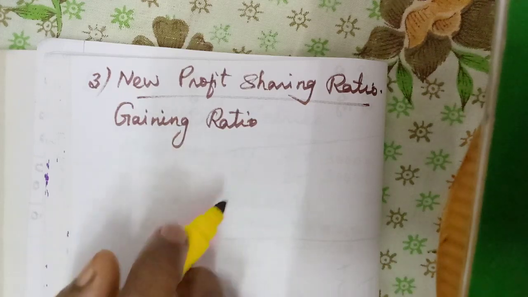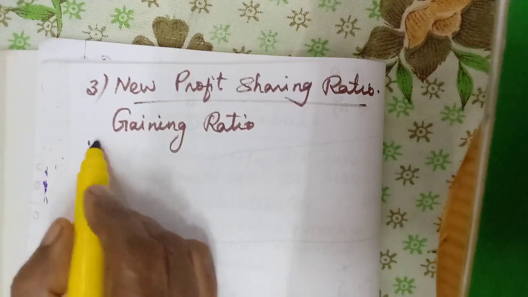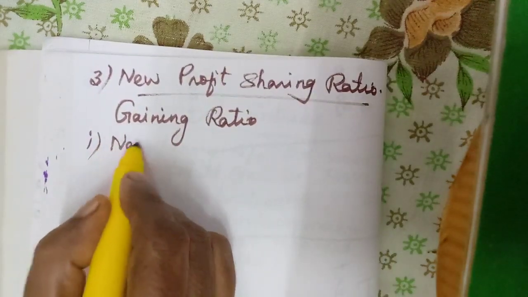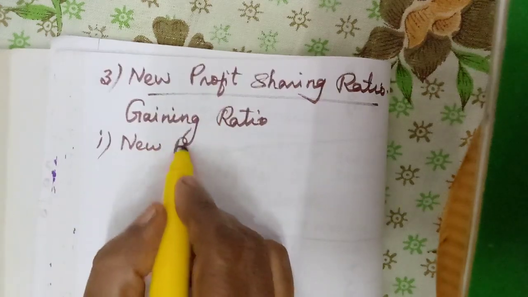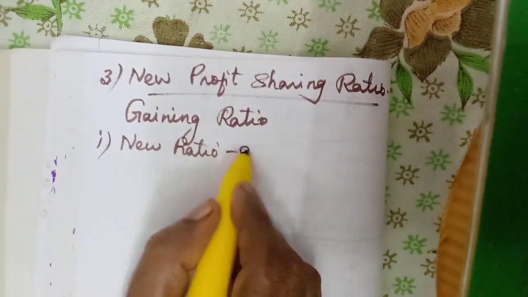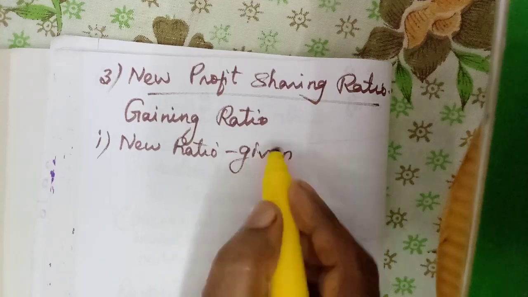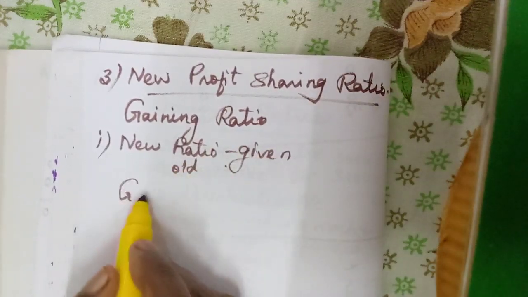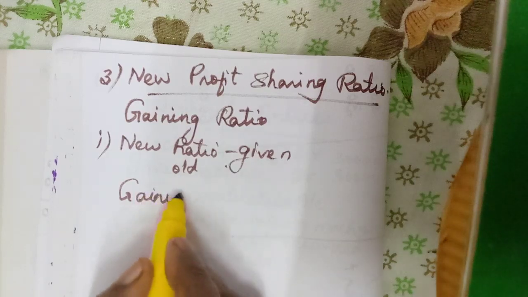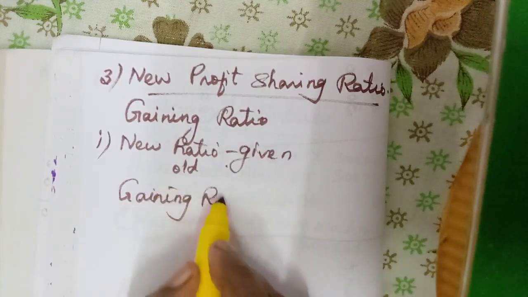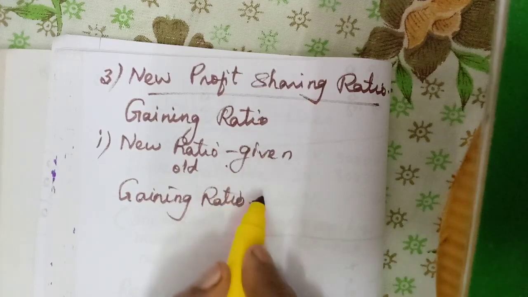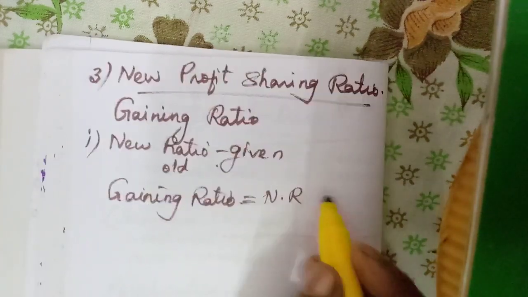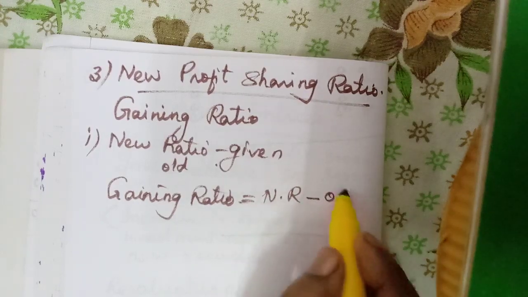Under the first situation, they may give the new profit sharing ratio. Old will be given and new will be given. So what should be calculated? The gaining ratio. The new ratio will be greater, the old ratio will be lesser.